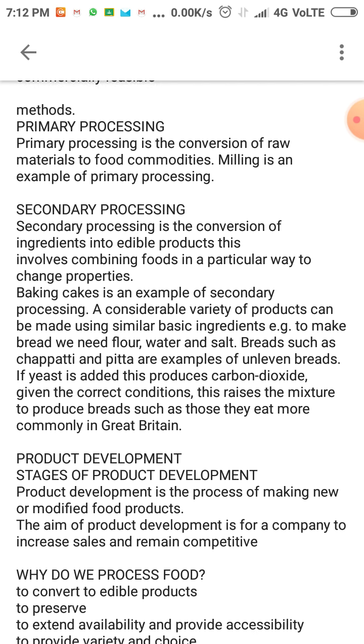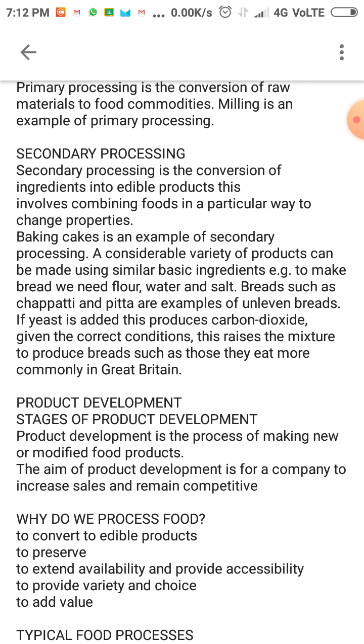Secondary processing is the conversion of ingredients into edible products. This involves combining foods in a particular way to change properties. So we combine the foods so that the product will be edible. Edible means eatable, and also to change the properties. Baking cakes is an example of secondary processing.